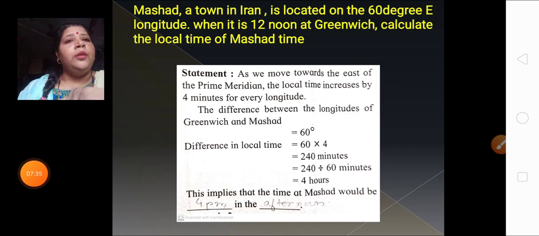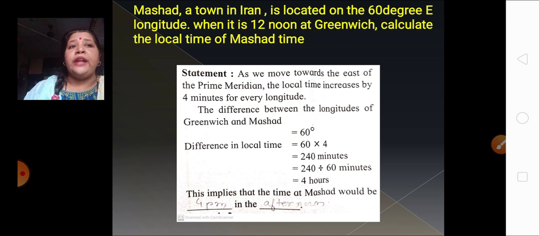Okay. Mashhad, a town in Iran, is located on 60 degree east longitude. When it is 12 noon at Greenwich, calculate the local time of Mashhad. So here we are going to find out the local time. Now, as you all know, Mashhad is on which longitude? 60 degree east longitude.